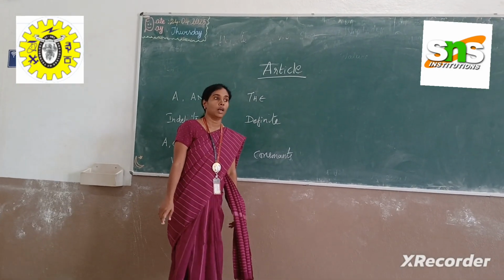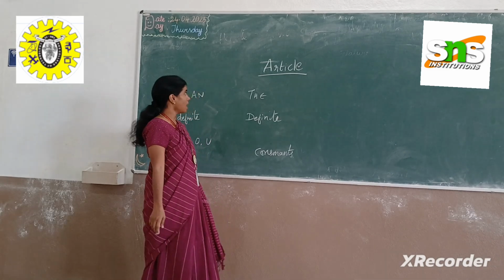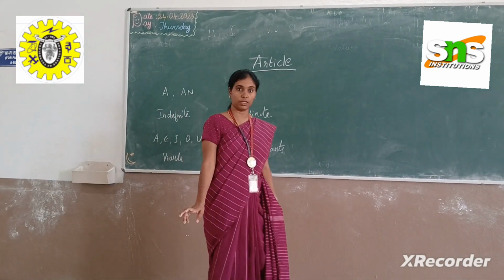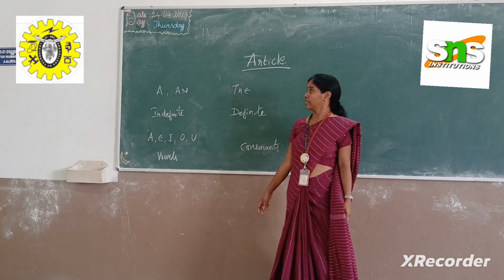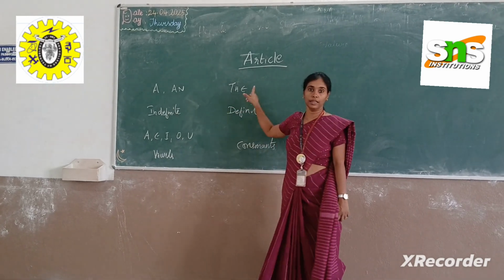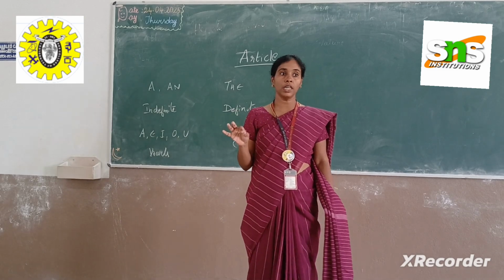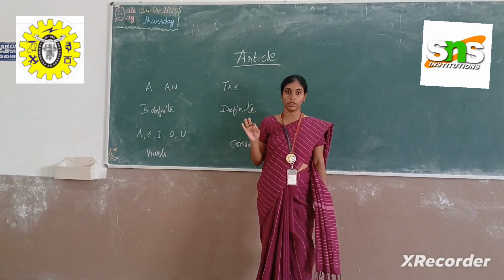A topic on grammar, that is articles. So how many articles do we have in English? We have 3 articles. They are a, an, and the. These are the 3 articles that we have in English, and they play a very important role.